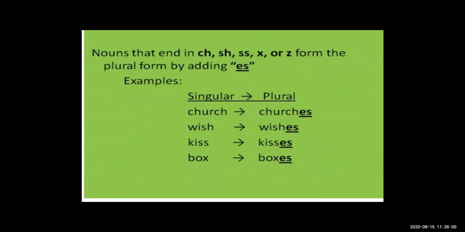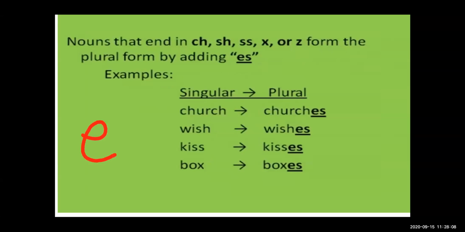The second rule is about es. The first rule is about s, and the second rule is about es. Here is a rule where we add es.